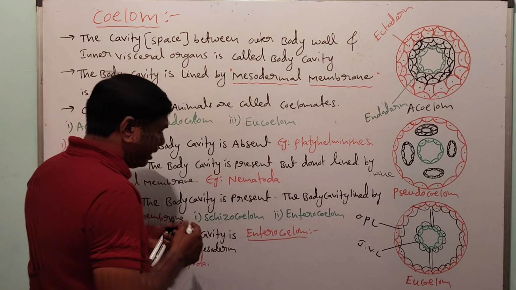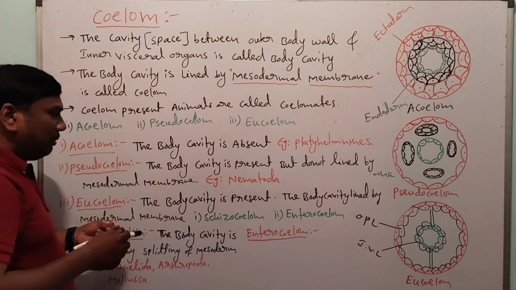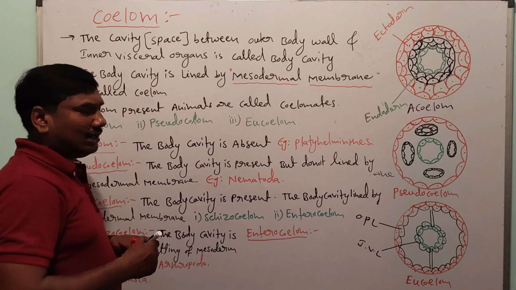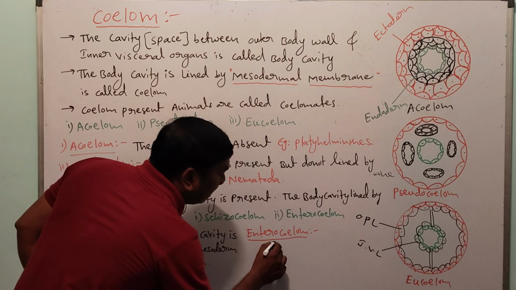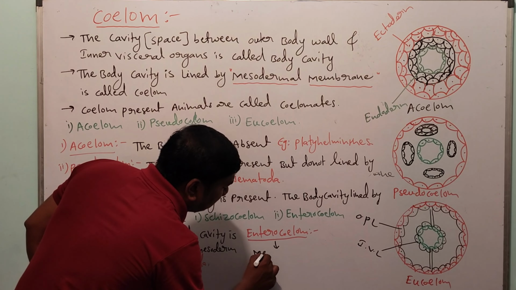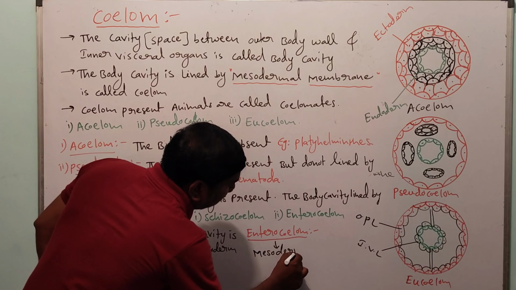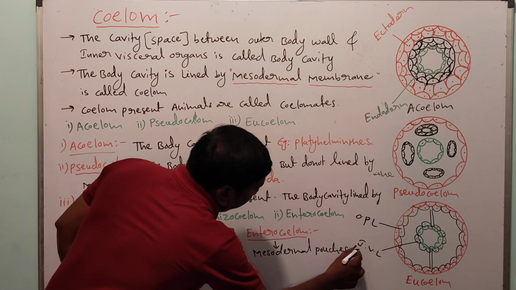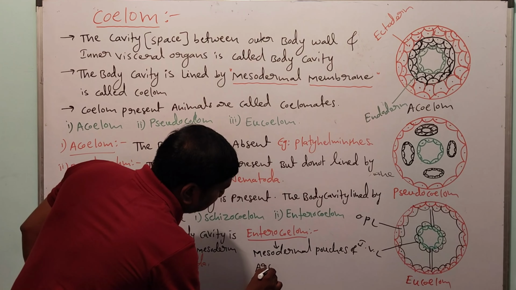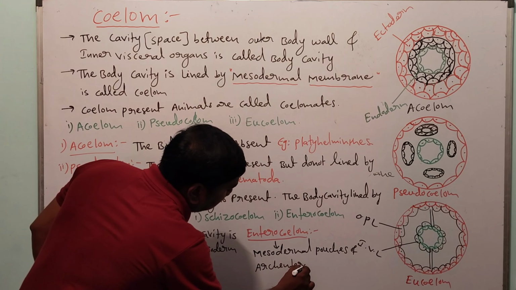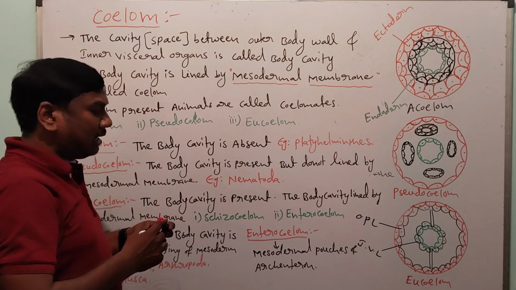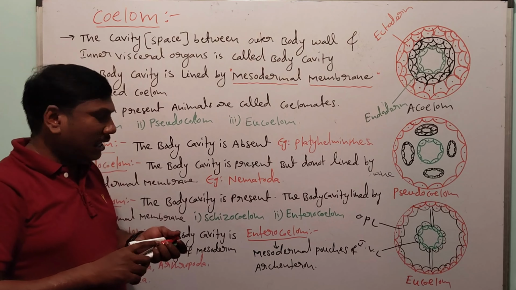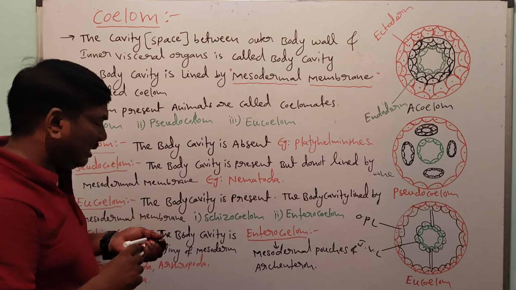Next one, enterocoelom. Enterocoelom means the body cavity is formed by the mesodermal pouches of archenteron. The coelom is formed by mesodermal pouches of archenteron.